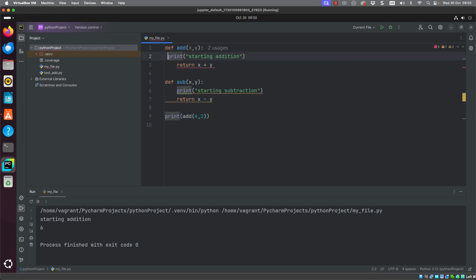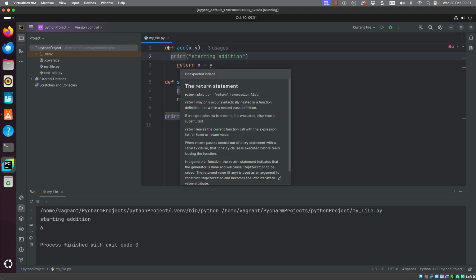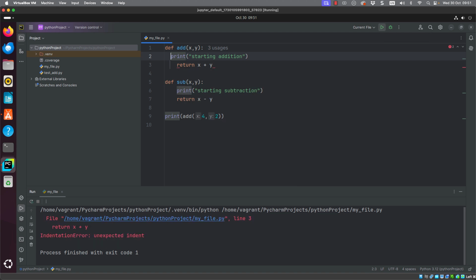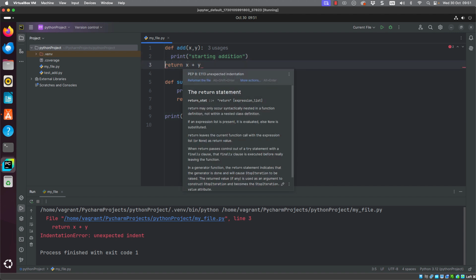But if I messed around with the indent level, and maybe the print statement is indented to 2 levels, return is still indented to 4 spaces, we can see that we get an error on that line of the unexpected indent. If I try and execute the code, we can see then that I get the exception, the indentation error.